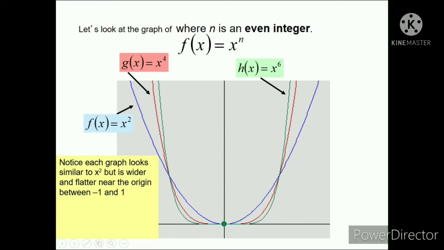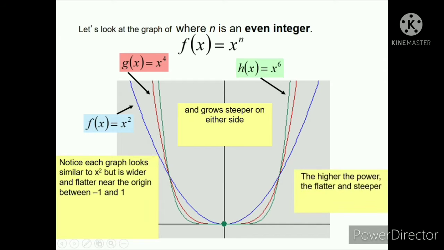Pero, grows steeper on either side. Pero, dumidikit naman siya dito sa ating y-axis. The higher the power, the flatter and steeper. Okay, kapag tumataas yung ating exponent, then, yung ito, dumidikit dyan. Tapos, ito naman, nagiging flat. Okay, flat.